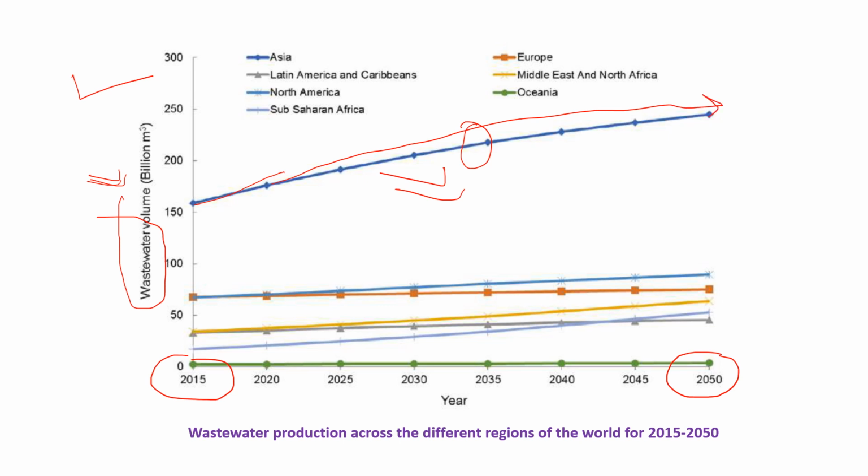Here you can see. But in other continents like Latin America, North America, Sub-Saharan Africa, Europe, Middle East, and North Africa and Oceania, in all the continents, the volume of wastewater is almost constant up to 2050.